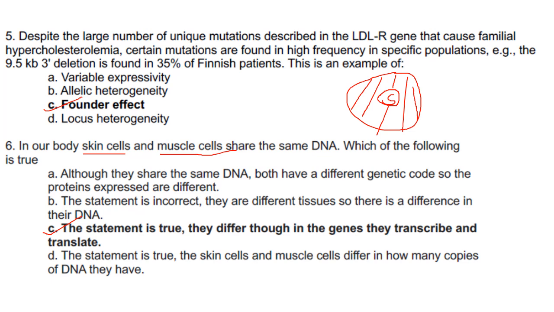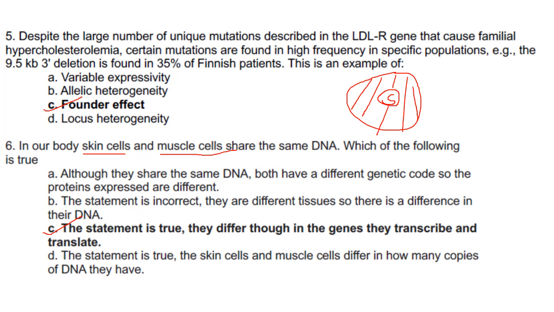The statement is true. They differ though in the genes they transcribe and translate. Certain genes are transcribed in the skin cells and certain genes are transcribed in the muscle cell. It is not necessary that genes transcribed in the skin cells are transcribed in the muscle cell also, and vice versa.